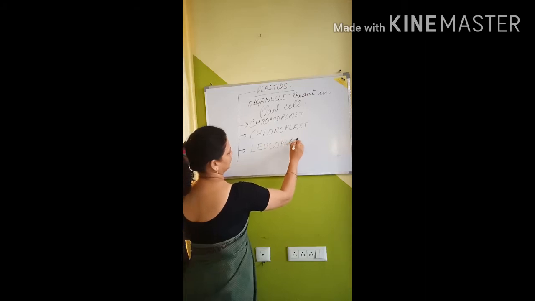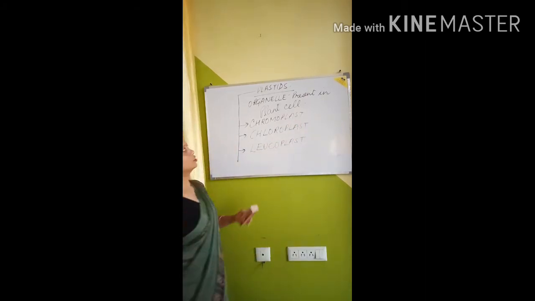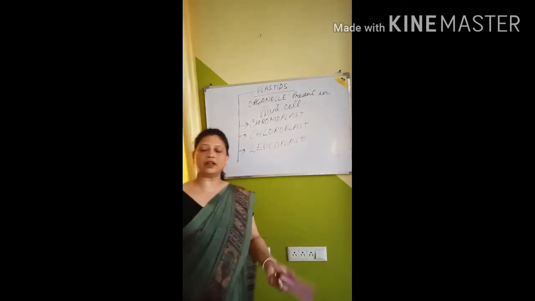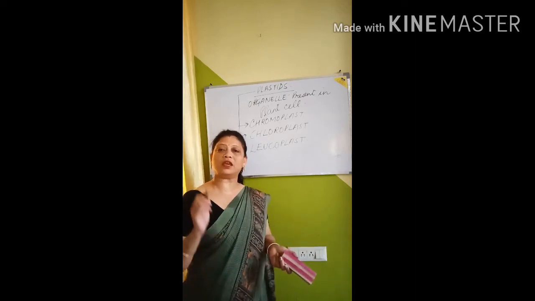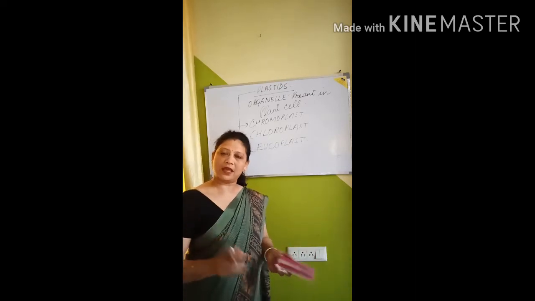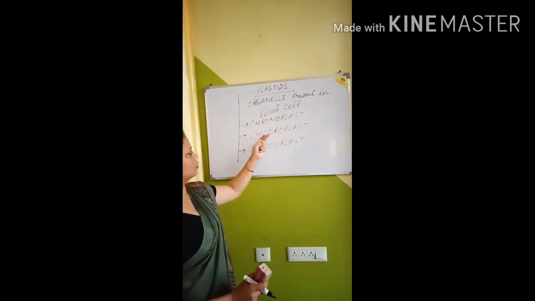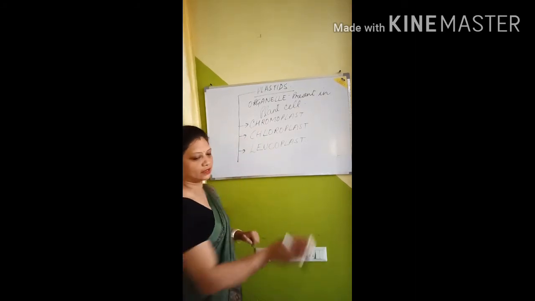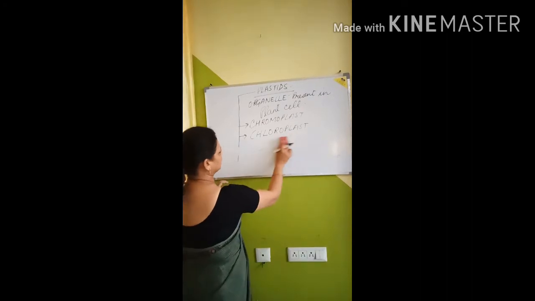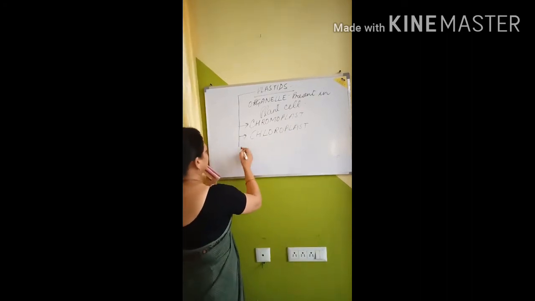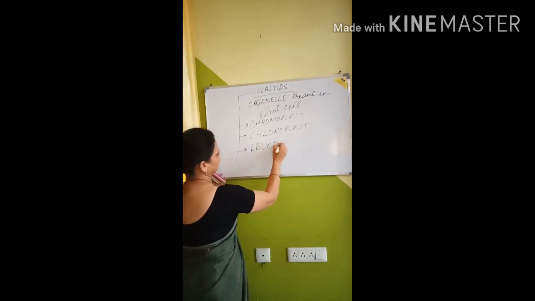Please remember all things, children. Plastids are the organelles which are present only in the plant cell. They are of three types: chromoplast, chloroplast, leucoplast. Is that very clear? These three I will explain one by one.